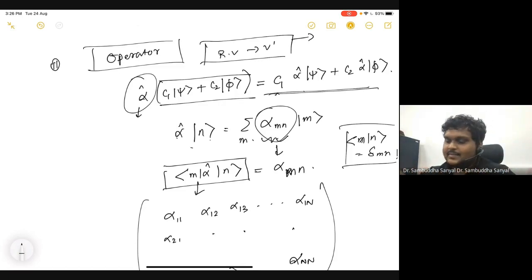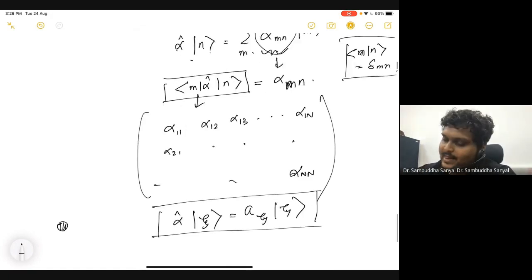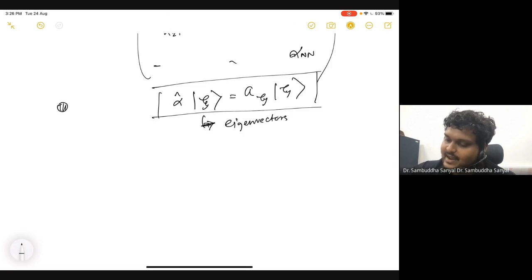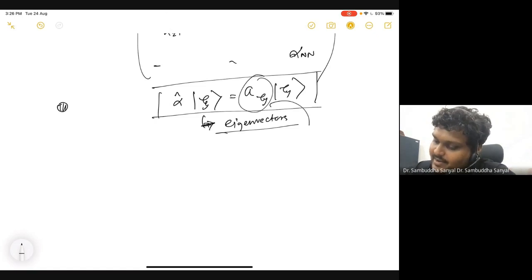Physically we know this, and mathematically we have shown it. But there are some special vectors in this vector space where if you act alpha, you get the same vector back with some coefficient. Those special vectors are called eigenvectors of this operator alpha, and the number you get is called the eigenvalue.